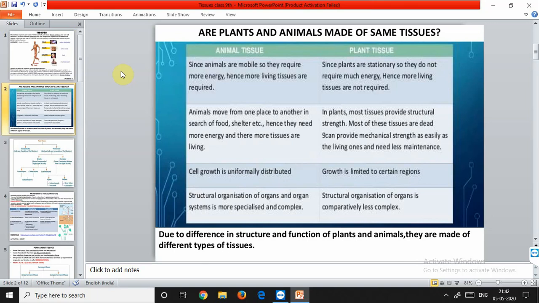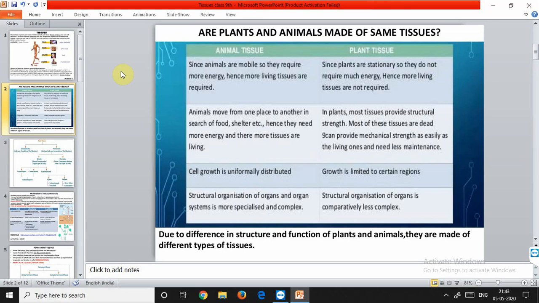In the plants, dead supportive tissues are more abundant as compared to living tissues. So in plant tissues, living protoplasm is present, but it is in very much lesser amount as compared to the animal tissue. So animal tissue contains more living protoplasm as compared to plant tissue. This is because animals are performing the majority of energy requiring work.